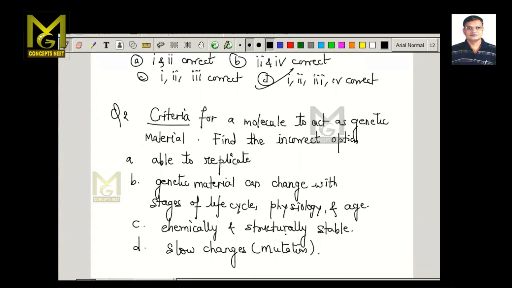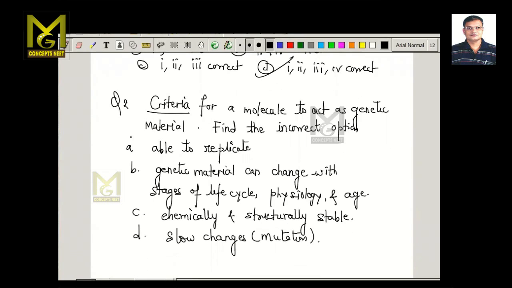What is the criteria for a molecule to act as a genetic material? Question 2. If we look at this question, find the incorrect option. The genetic material should be able to replicate. Genetic material can change with stages of life cycle, physiology, and age. Genetic material chemically and structurally stable. Or the D is, it should undergo slow rate of mutation or changes.